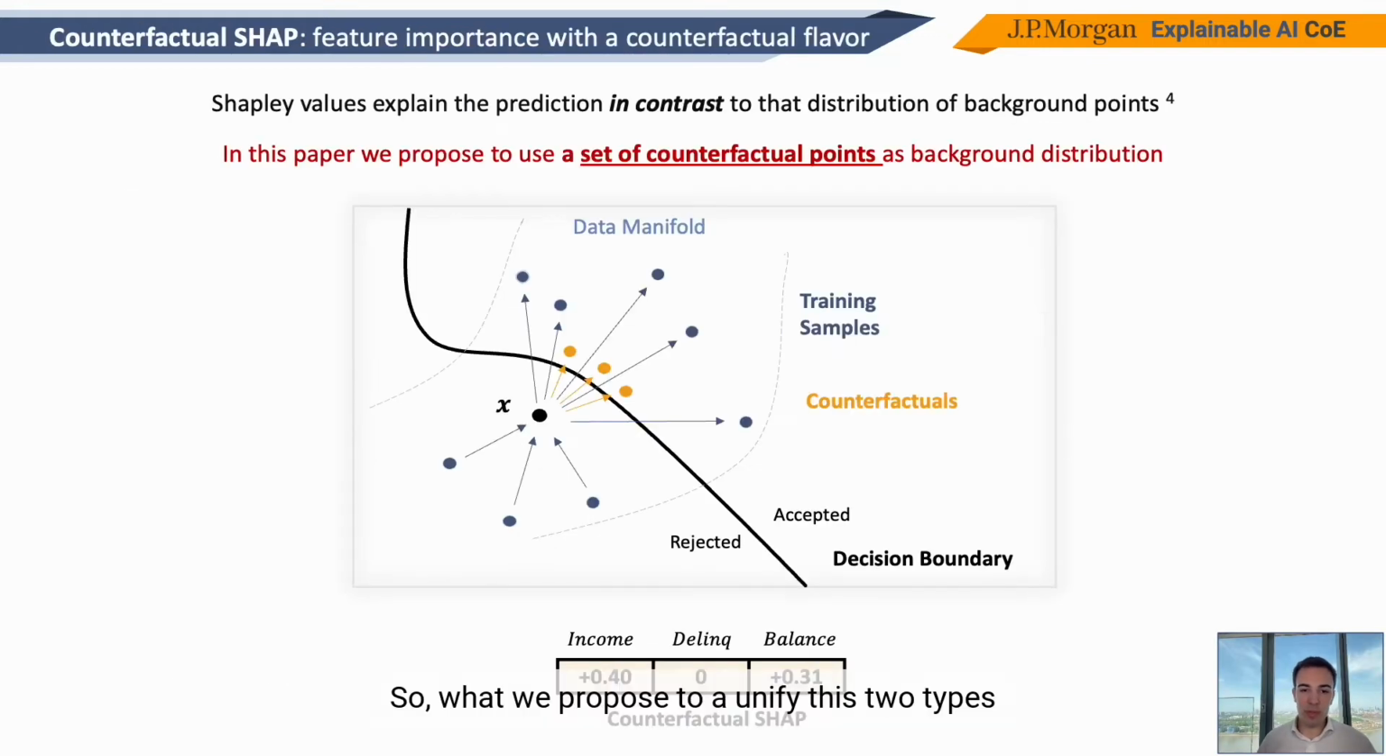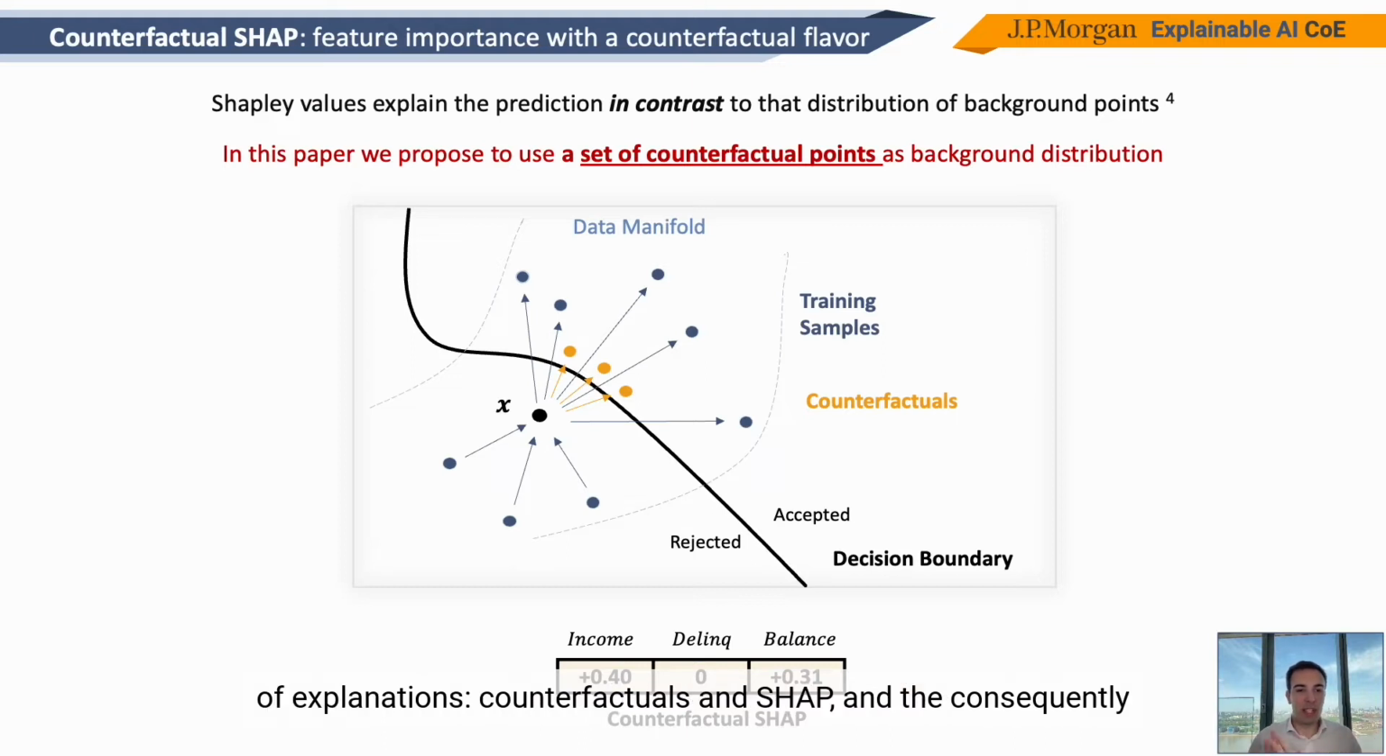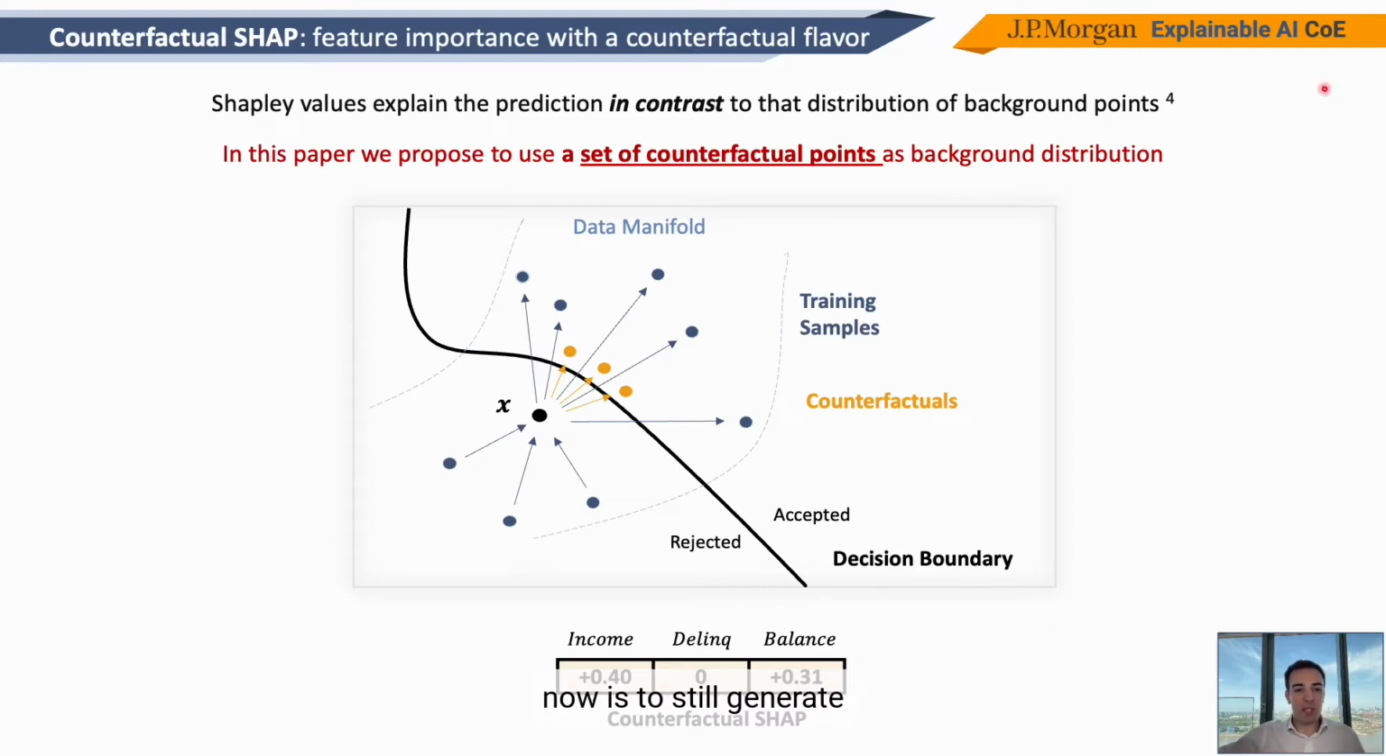So what we propose to unify these two types of explanations, counterfactuals and SHAP, and consequently overcome some of the limitations that I've highlighted now, is to still generate a feature importance explanation based on SHAP, and this explanation is therefore very compact and easy to understand for a potential user of this explanation. But contrary to the standard SHAP, we change the background distribution from the training set to some counterfactual points.